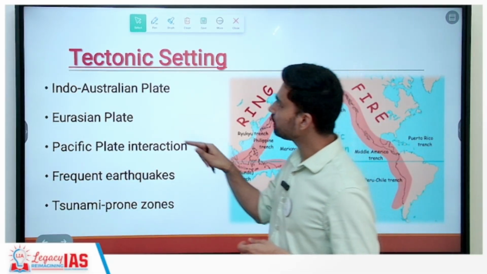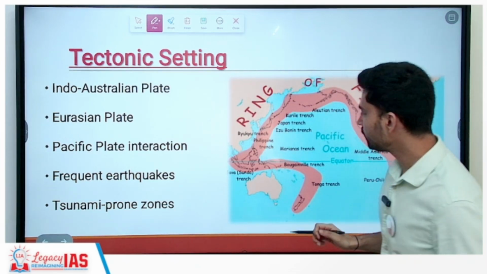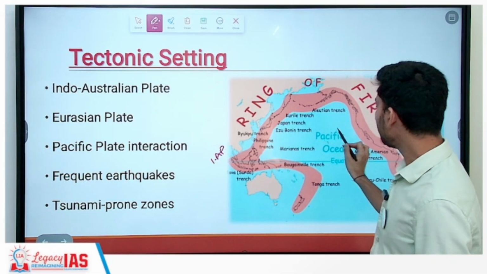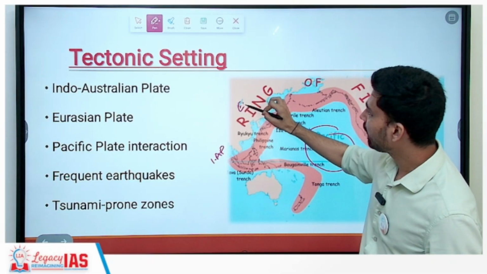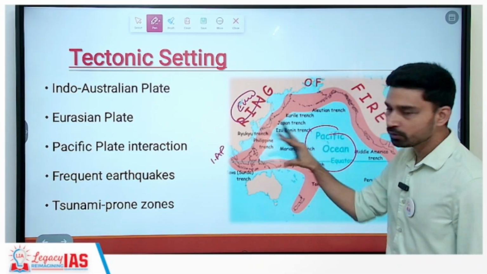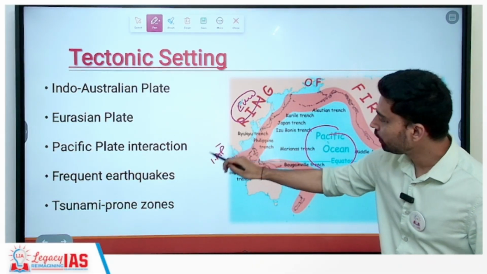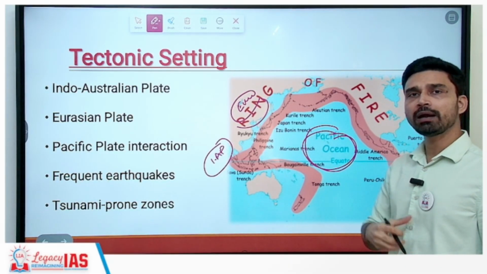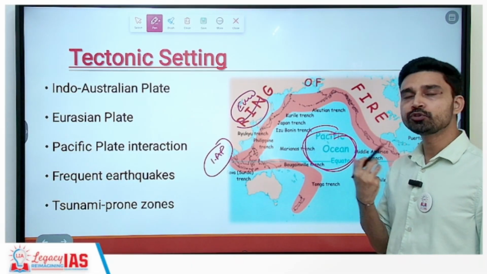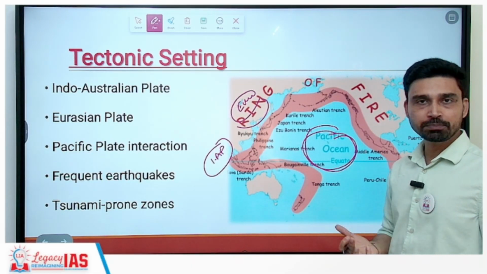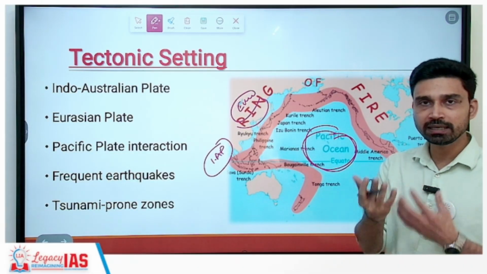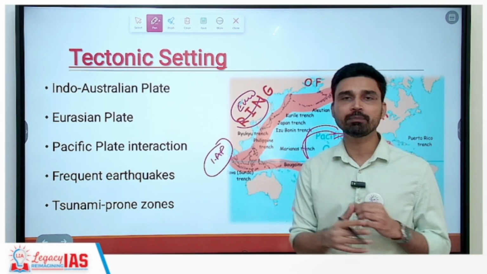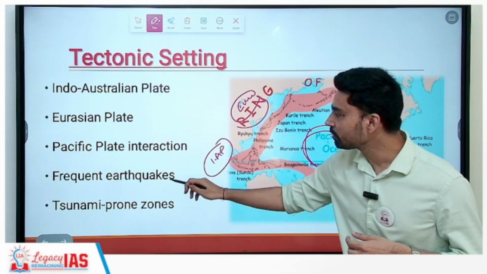Plate-wise, if you try to think what kind of tectonic setting Southeast Asia is sitting in: as you can see from here, this side we have the Indo-Australian plate, this side you have the Pacific plate, and the upper side you have the Eurasian plate. So three plates are continuously interacting here: the Indo-Australian plate, the Eurasian plate and the Pacific plate. Due to this plate interaction, you have a lot of geophysical phenomena taking place, the important one being volcanic eruption. If volcanic eruption is going on, you can understand that magma is trying to push its way up through the earth's crust. It causes disturbance, shaking and vibration in the rock system that definitely triggers earthquakes.